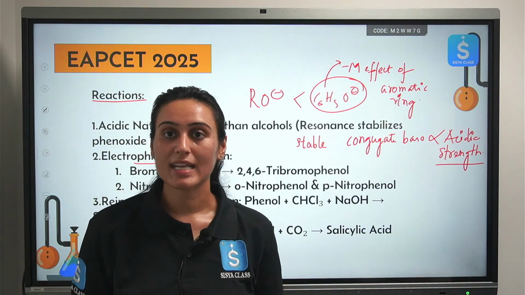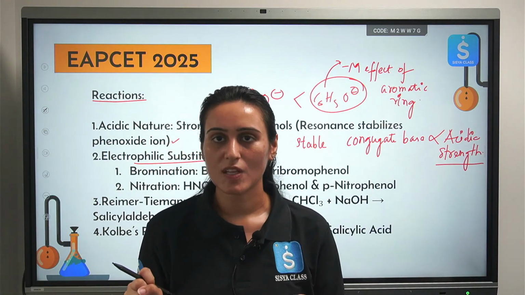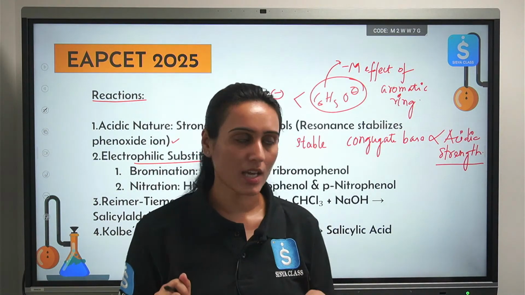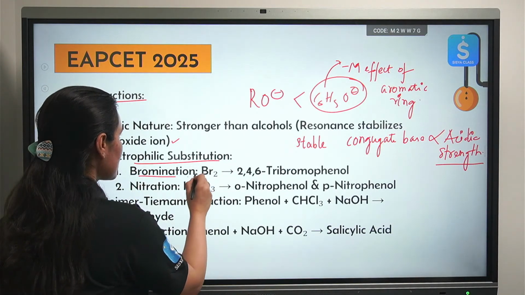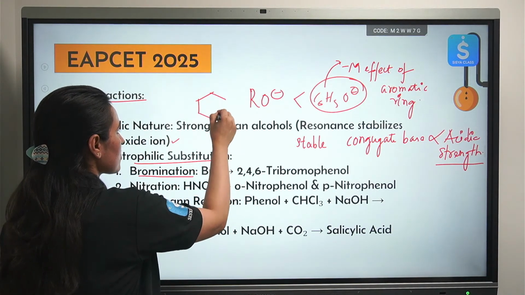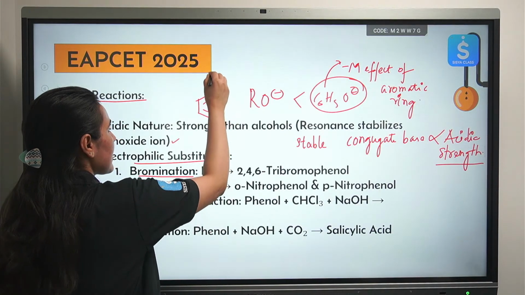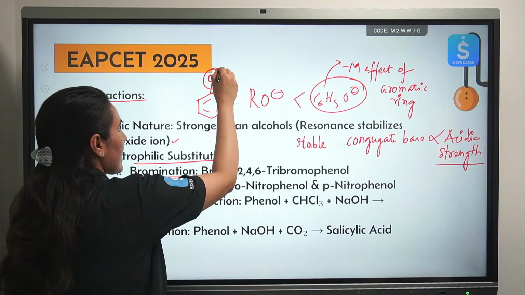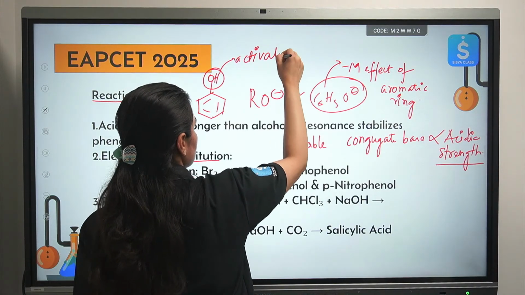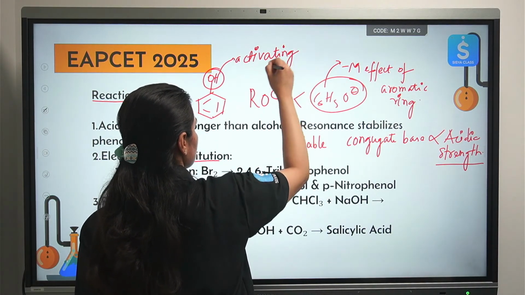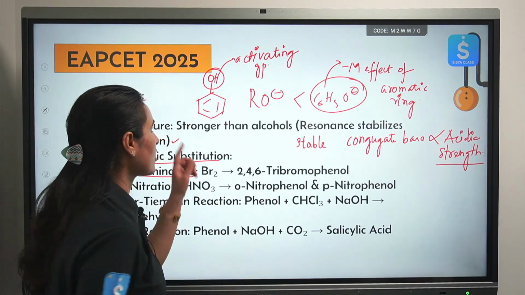We can also see electrophilic substitution reaction in case of phenol. So aromatic electrophilic substitution. Since this OH group is a strong electron donating group, activating group, it is an electron donating group, right?